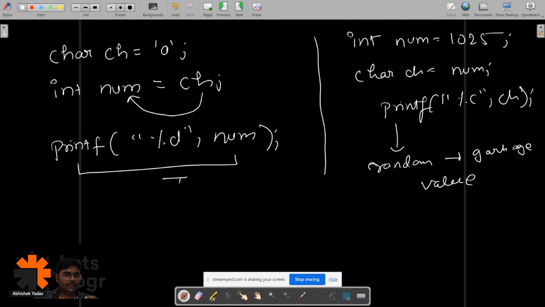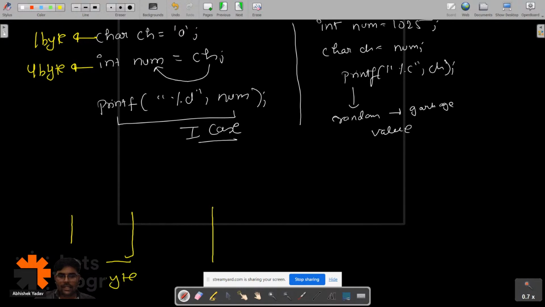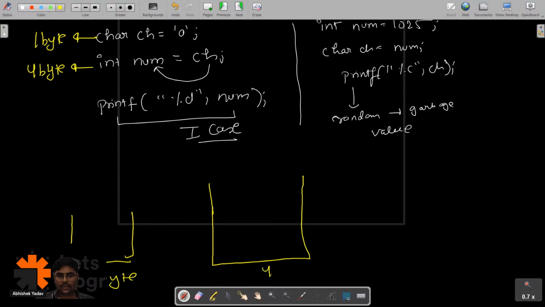Let's take the first scenario here. In the first case, we know for char ch, this is of 1 byte, correct? Int num is of 4 byte. So what we are doing, we have a container of 1 byte, and we have a container of 4 byte, right?